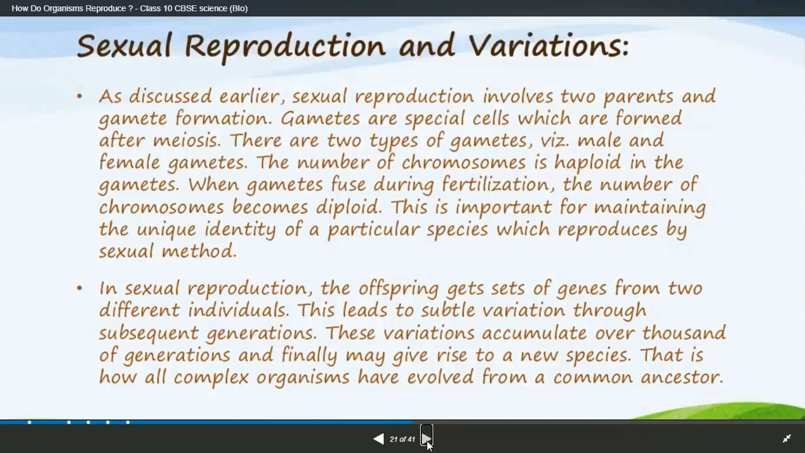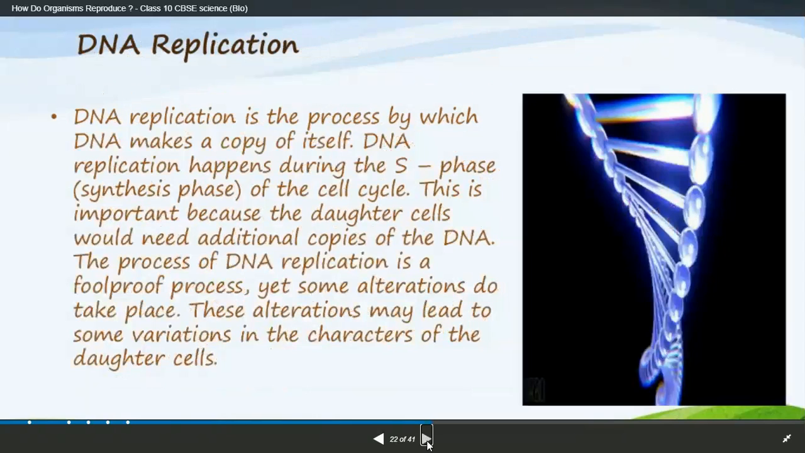In sexual reproduction, the offspring get sets of genes from two different individuals. This leads to subtle variations through subsequent generations. These variations accumulate over thousands of generations and finally may give rise to a new species. This is how all complex organisms have evolved from common ancestors. So in each and every reproduction, there is a common link. It means the DNA which carries the characteristics from the ancestors will remain for years and years. That is what we have learned from this slide.